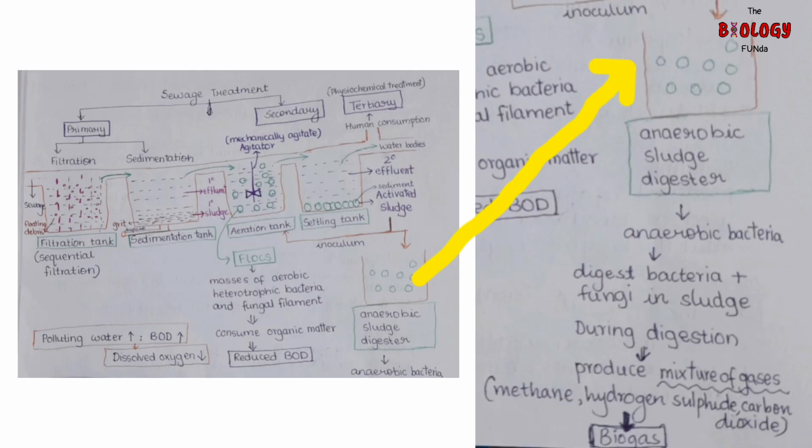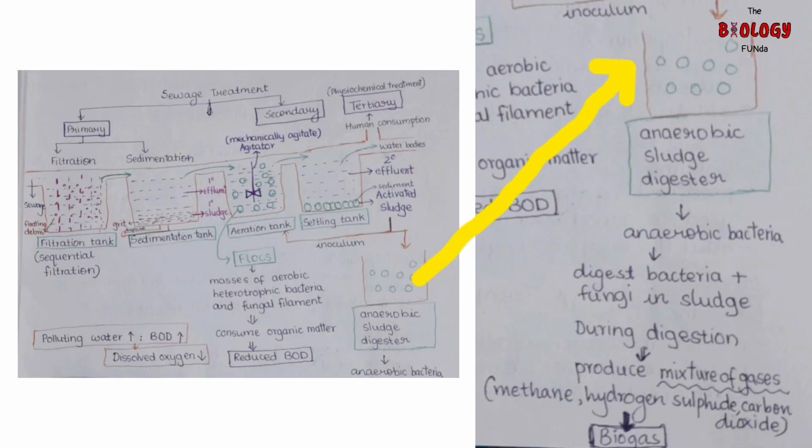During the digestion, different gases are produced by these anaerobic bacteria. These gases are methane, hydrogen sulfide, carbon dioxide, etc. This mixture of gases is together called biogas. It can be used as a source of energy because it is inflammable.